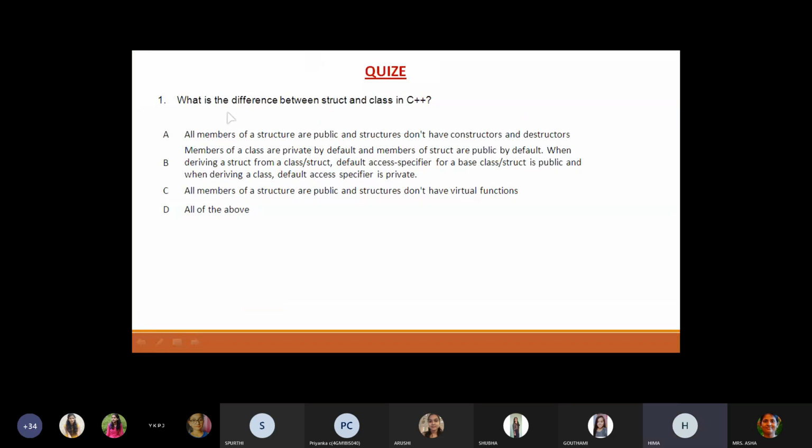Here is the quiz part. What is the difference between structure and classes in C++? Option A: all members of a structure are public and structures don't have constructors and destructors. Option B: members of a class are private by default and members of a structure are public by default. When deriving a structure from a class or struct, the default access specifier for a base class or structure is public, and when deriving a class, the default access specifier is private. Option C: all members of a structure are public and structures don't have virtual functions. Option D: all of the above.